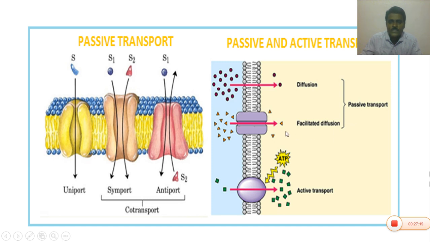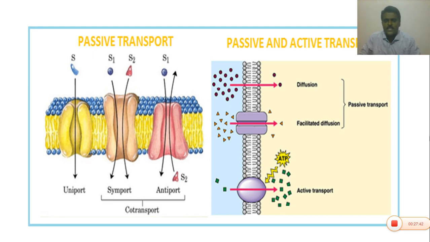In facilitated diffusion, the movement of molecules takes place through the carrier proteins called porins. But in these two processes, there is no use of metabolic energy or ATP. Hence it is named passive transport. Please remember, in passive transport, there is no utilization of energy.